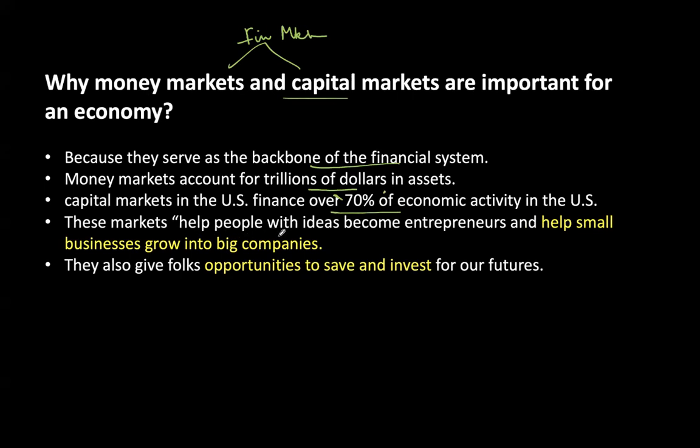And these markets have people with ideas who then become entrepreneurs and help small businesses to grow into big companies. One example of this would be, what term do we actually use here, Oshik, if small businesses grow into big companies? One term which you can specify. Unicorn. Yes, right. Unicorns, $1 billion stock market. And they also give folks opportunities to save and invest for the future. So these are the several reasons why they are important.